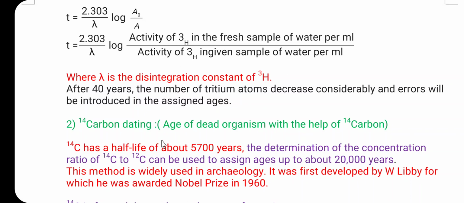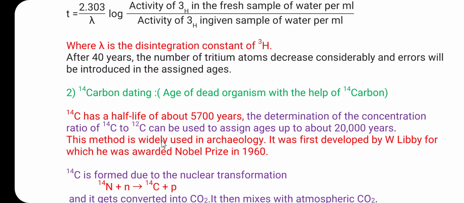So here the large quantity of carbon 14 thus formed combines with the atmospheric oxygen, forming carbon dioxide containing carbon 14, together with the ordinary carbon dioxide containing carbon 12.